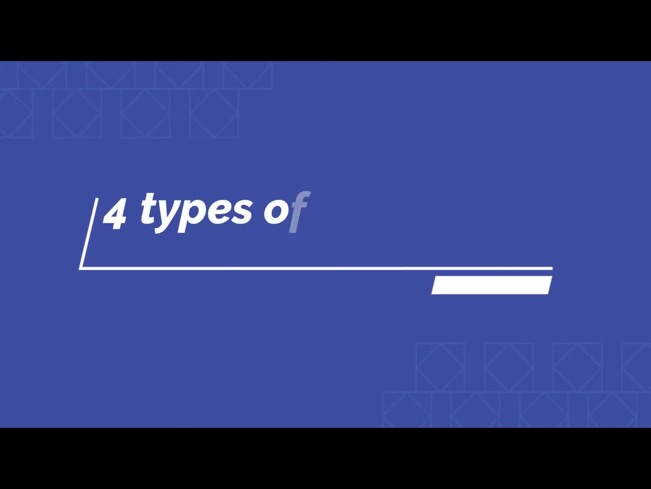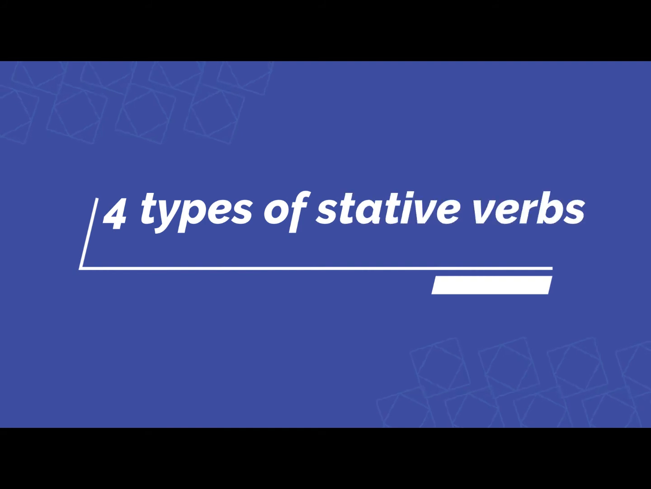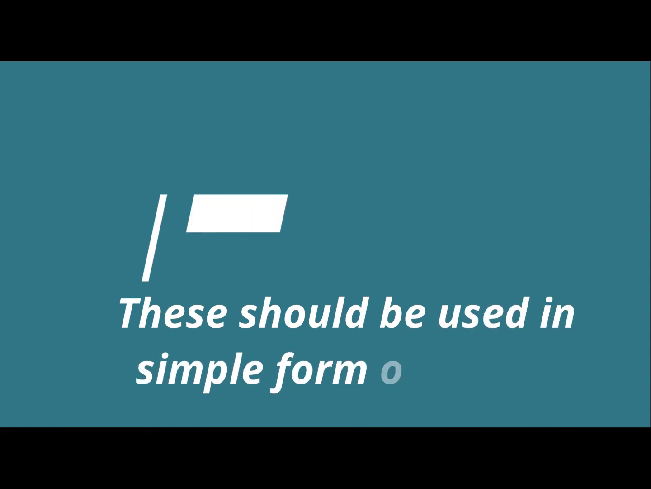Do you know how many types of stative verbs are there in English? Okay, well, there are 4 types of stative verbs. They include senses, emotion, being, and possession. One thing common about these 4 types is that they are not used in the present continuous form. It's not grammatically correct to say I'm loving, I'm having, I'm believing. No, we use the present simple form with these stative verbs.